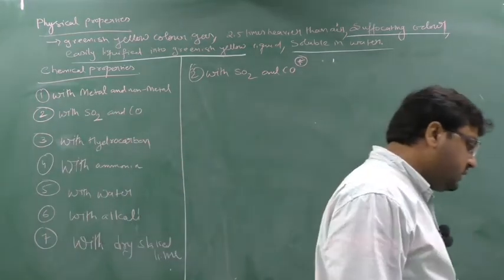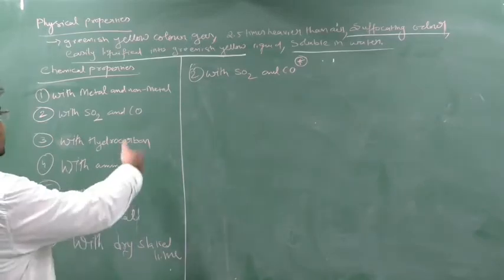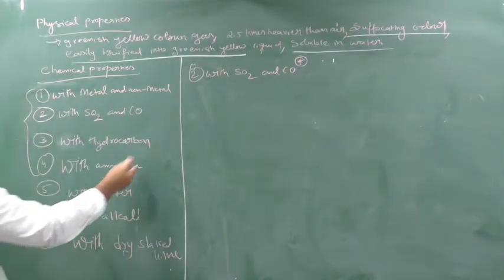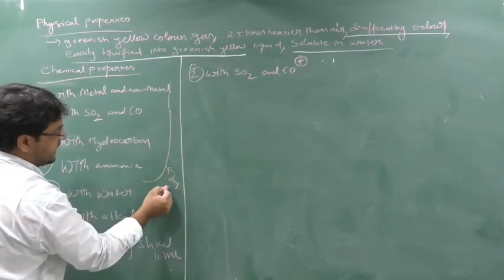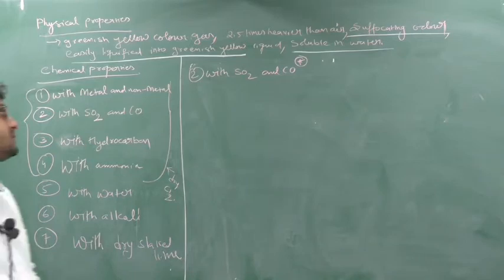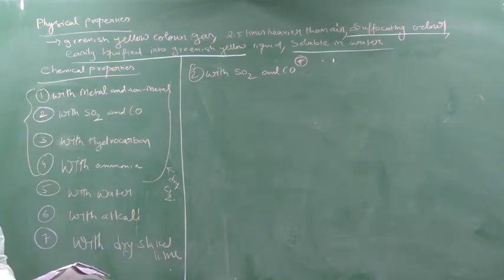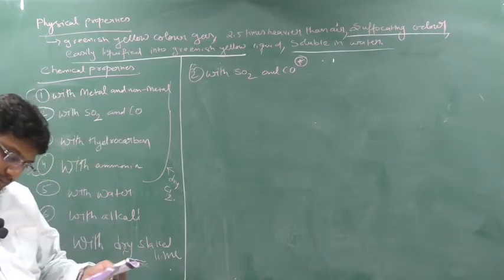Cl2 reacts with, okay, or you can write down dry Cl2, okay, this all condition up to here, 1 to 4 condition, whatever Cl2 I am using, this Cl2 is dry Cl2, okay, so don't worry about it. So dry Cl2 reacts with SO2 and CO and will form sulfuryl chloride and carbonyl chloride.